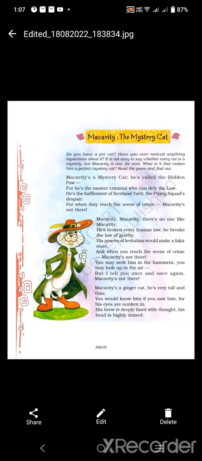Why is his head domed? Because he is always thinking. He does not take much care of himself. Now domed means round shape. His head is of a round shape, and his brows are deeply lined. Now moving to the next stanza.